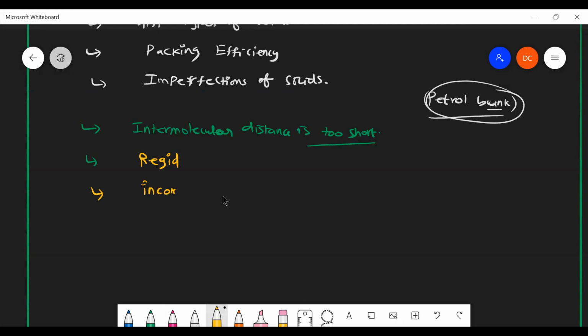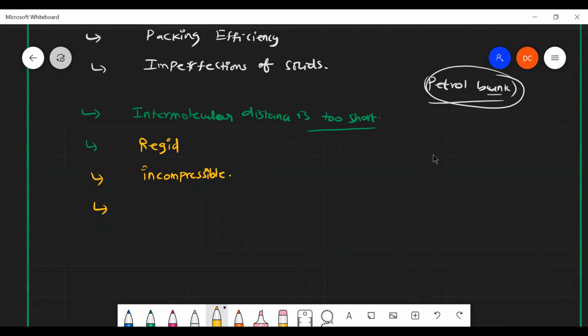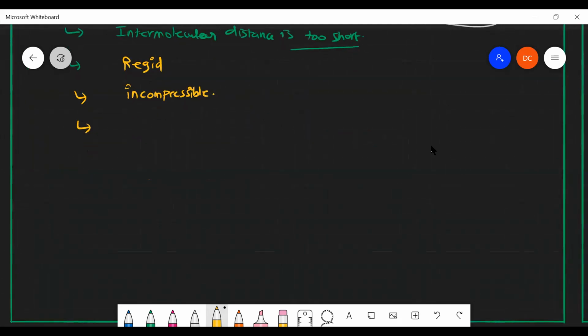Incompressible. Okay. But sir, there are a few solids that are compressible, right? Yeah, exceptions will also be there. So generally, most probably 90% of the solids are incompressible ones. Okay, then any other property? High density, sir. Density, high density. Very good.